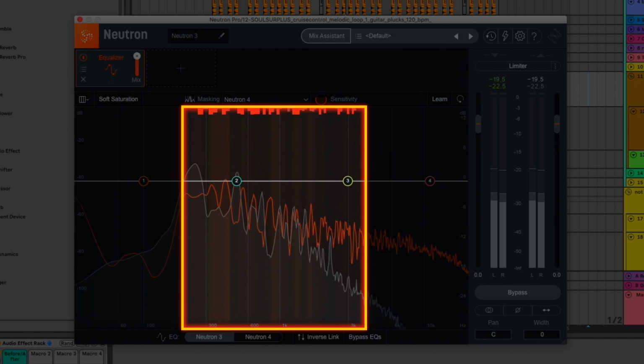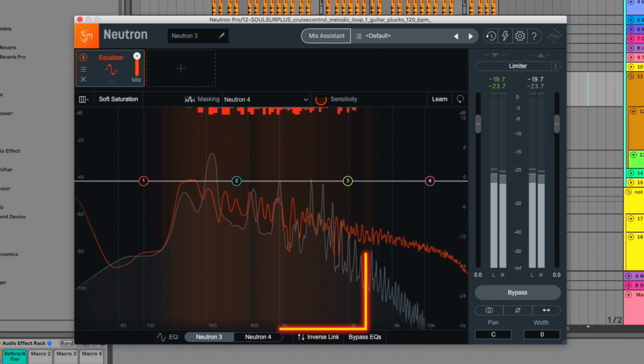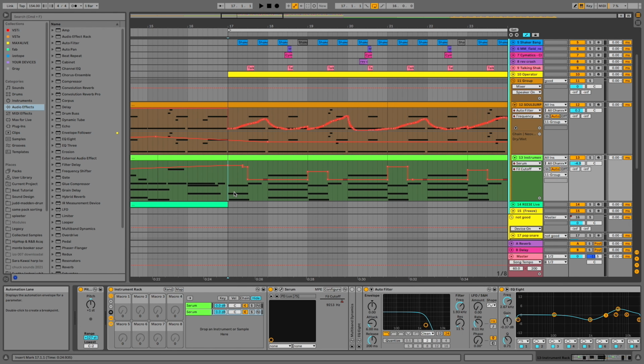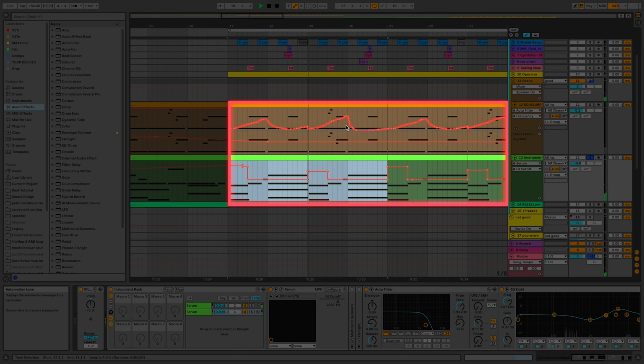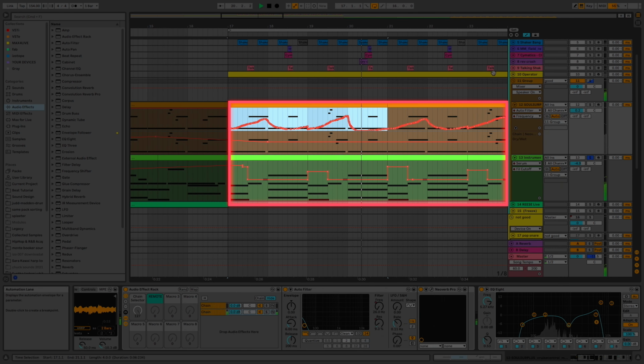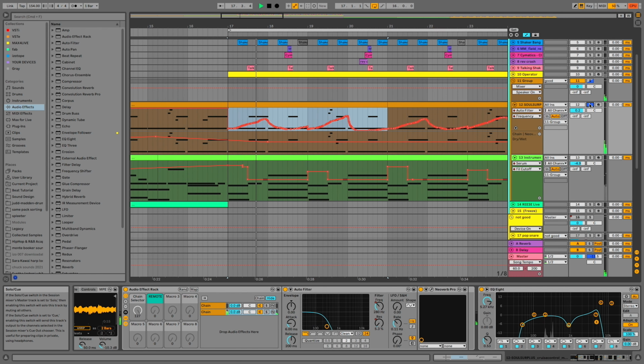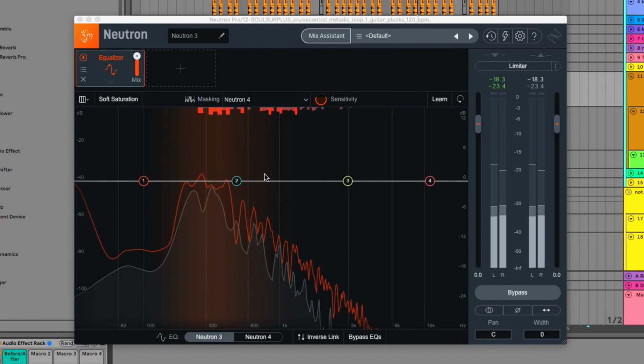To fix our frequency masking problem, I try to create space for both of these instruments by filtering them at different intervals and having the melodies play at different times. Now if we look at the masking meter, we'll see it reacting less, meaning we have successfully created space for these instruments so they sit better in the mix together.